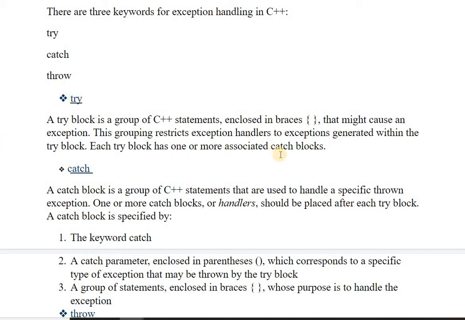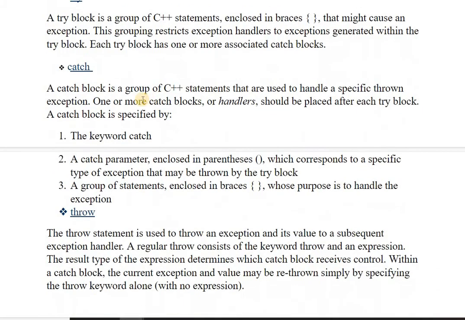Every try block has a catch block associated with it. The catch block actually provides the solution, and the try block carries the statements or functions within which you think an exception can occur. A catch block is a group of C++ statements that are used to handle a specific thrown exception. One or more catch blocks should be placed after each try block.